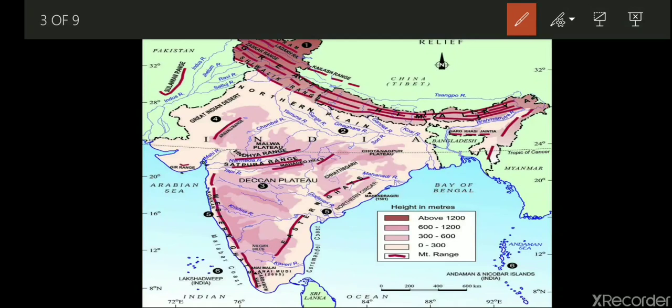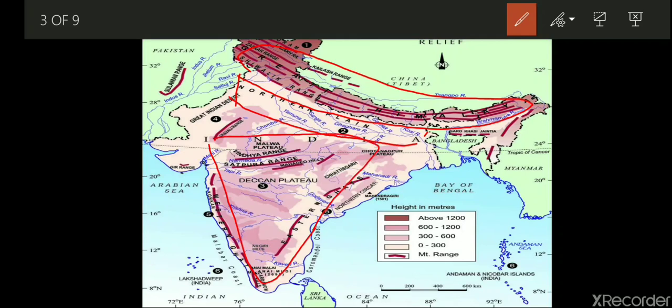So Himalaya, you will find this particular area. Then the second one, that is northern plain. So northern plain, just beside this is northern plain. You can see northern has been written here, northern plain. The third one, that is peninsular plateau. The peninsular plateau is this particular area. Then Indian desert. So Indian desert is here.